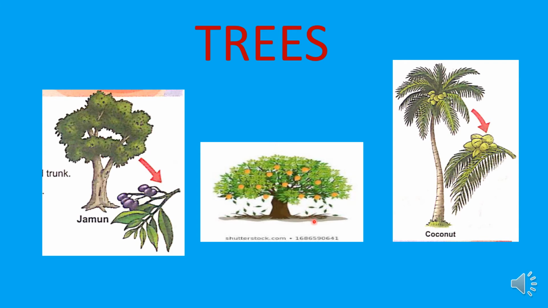There are leaves, flowers, and fruits on the branches. See, so many leaves and fruits we are seeing. Observe. Okay, children, trees give shade to humans and animals also. If you are feeling very hot, what will you do, children? In summer season mainly, all the people want to go and sit or stand under the tree because trees give shade. We are getting pure air also from the trees only. So trees are very important, children.